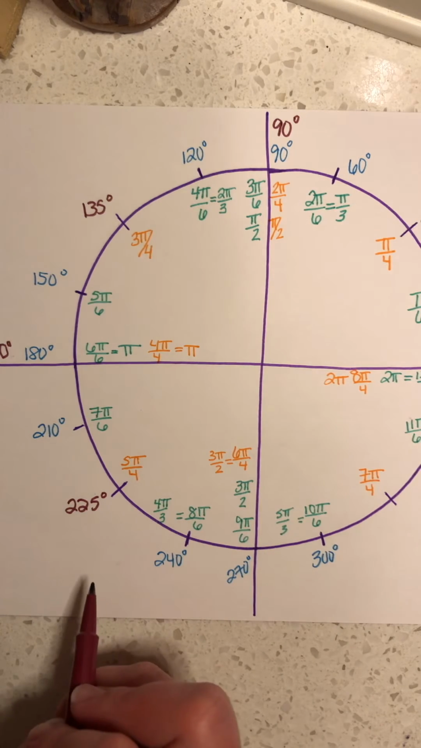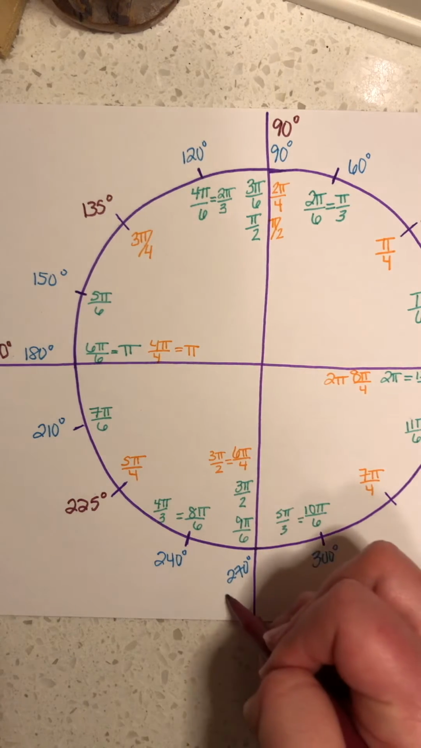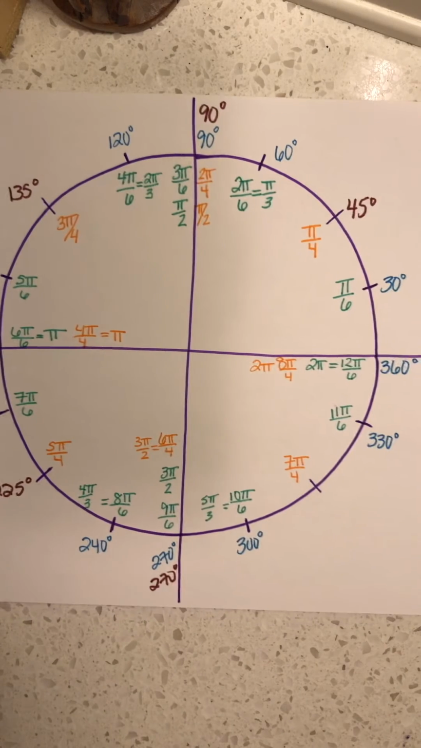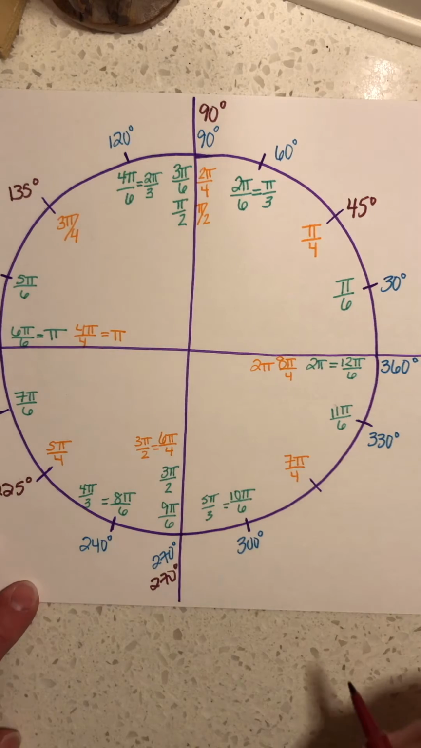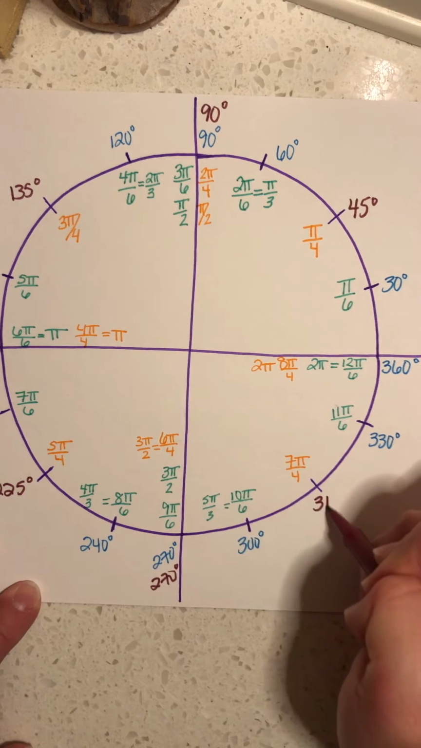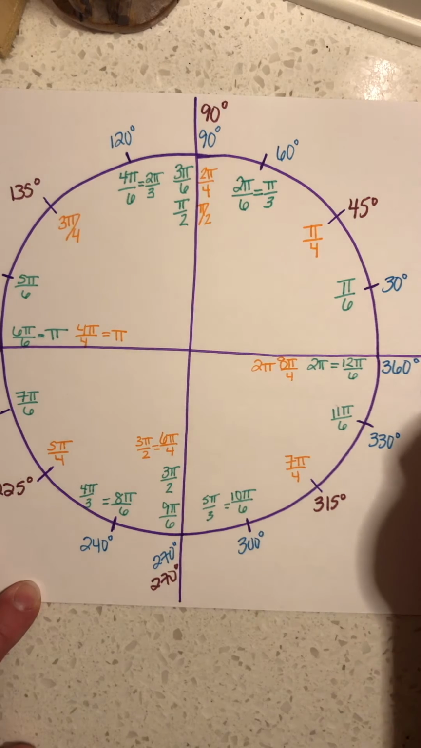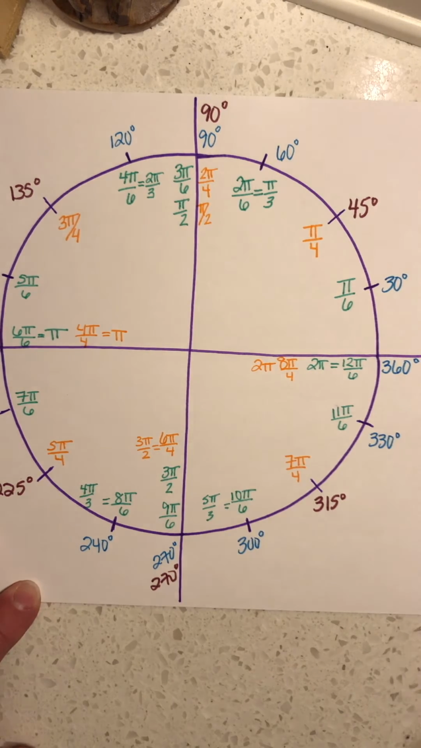And then again, if you add another 45, you'll be back down here at 270. And then add another 45 and you'll end up at 315. And you add another 45 and you end up at 360.